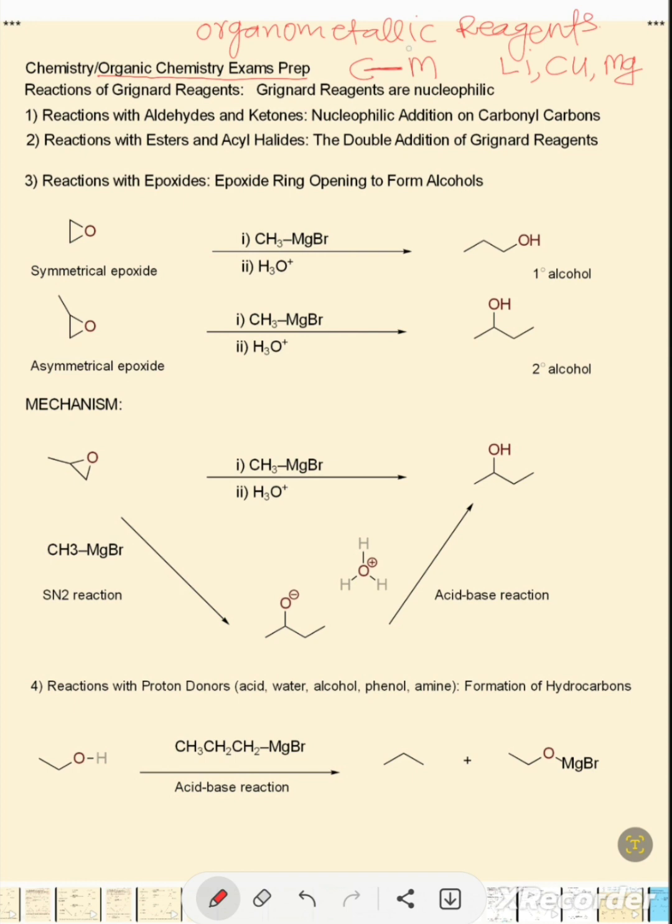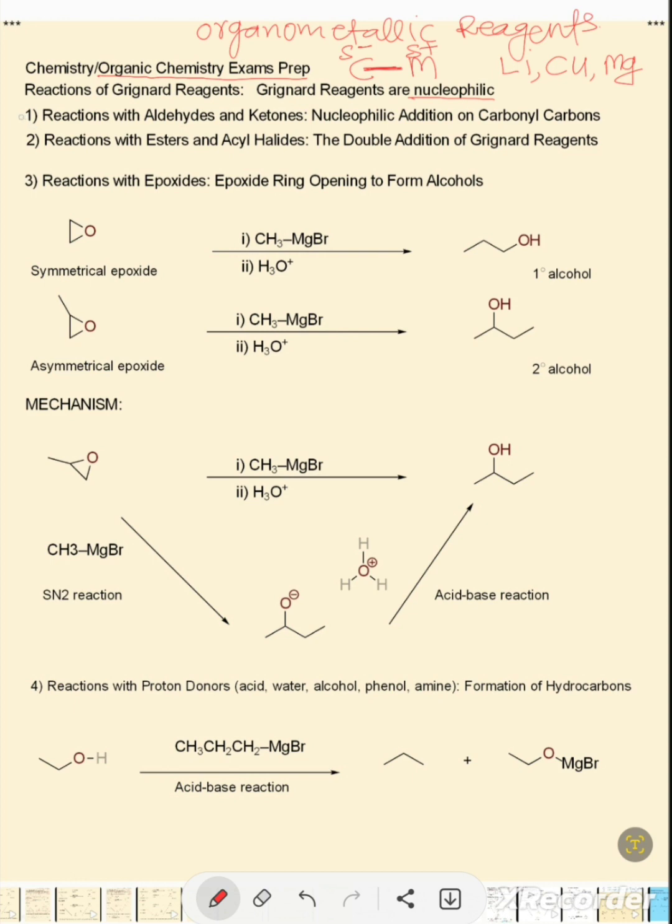The metal, being electropositive, is partial positive and the carbon is partial negative. That is the reason organometallic compounds are nucleophilic in nature. Nucleophiles react with electrophilic centers. In this case, they react with the electrophilic carbon of aldehydes and ketones, esters, acyl halides, and epoxides.